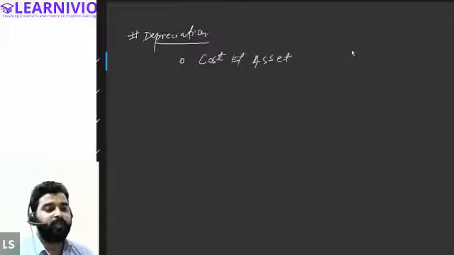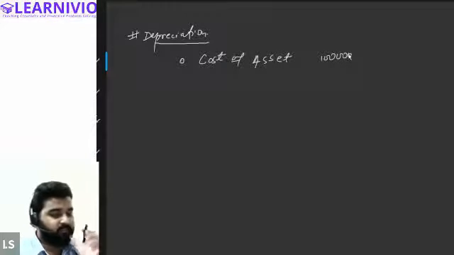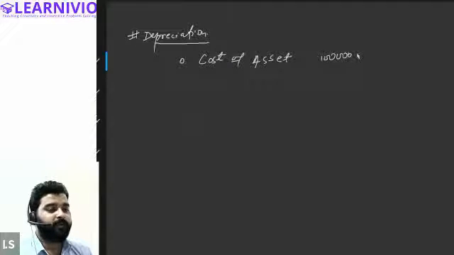So for example, if you're buying a machinery for, let's say, 1 lakh rupees, and you have already spent 20,000 on the installation of the machinery. You have also spent 10,000 on the carriage of this machinery. So the total cost of this asset will be 1,30,000.